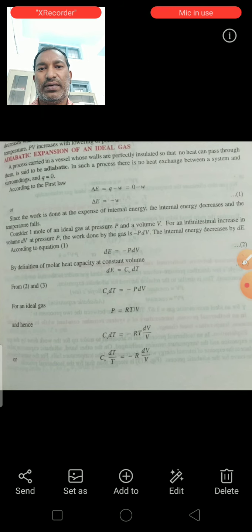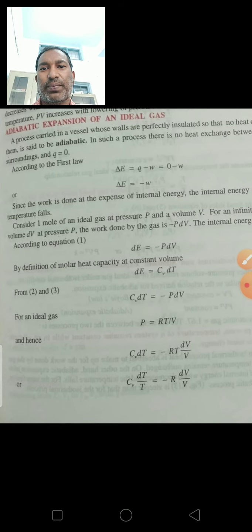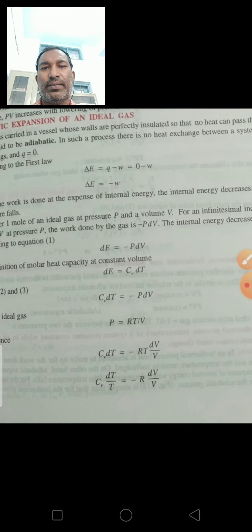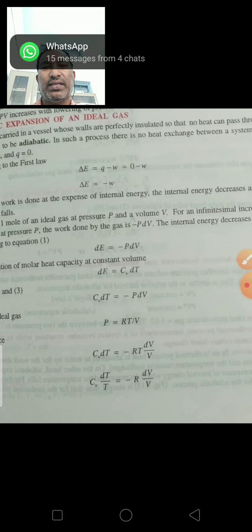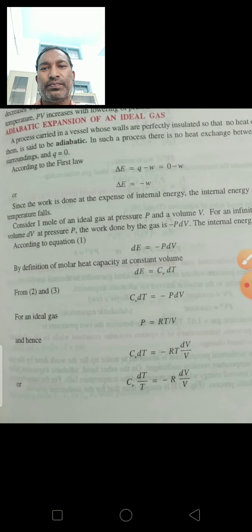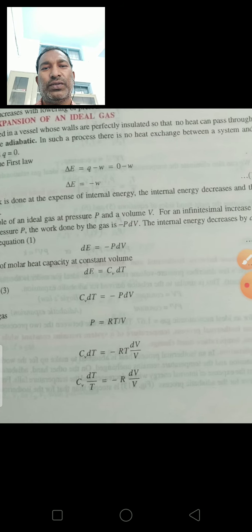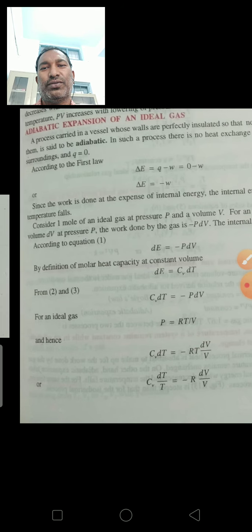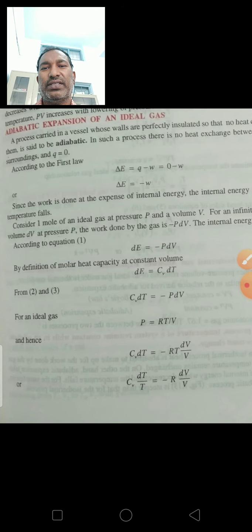A process carried out in a vessel whose walls are perfectly insulated so that no heat can pass through them is said to be an adiabatic process.